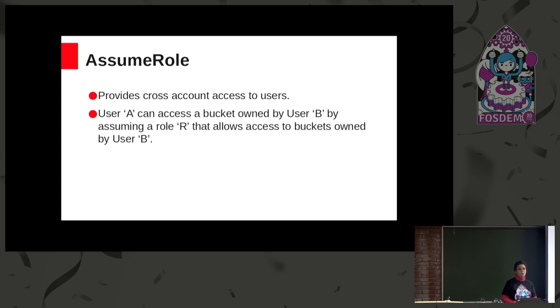In this case we can create a role R and attach a policy to it which will allow access to the buckets of user B, and then user A can simply assume the role R and get back a set of temporary credentials, and it can start accessing user B's bucket going forward.